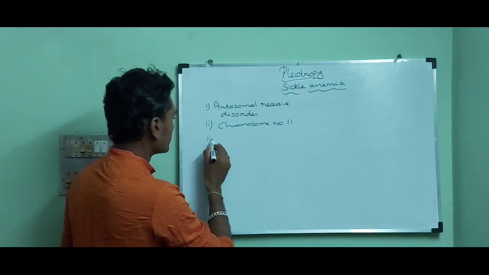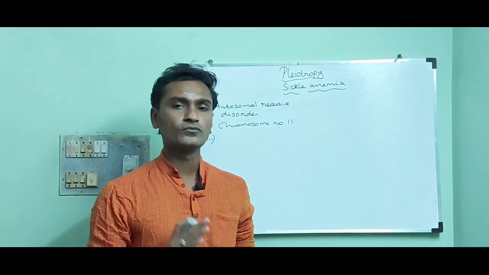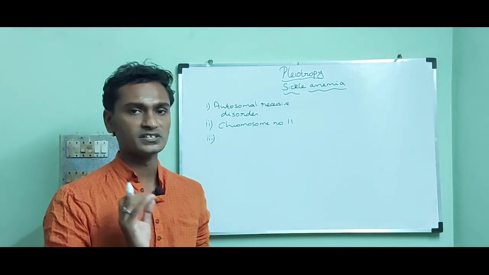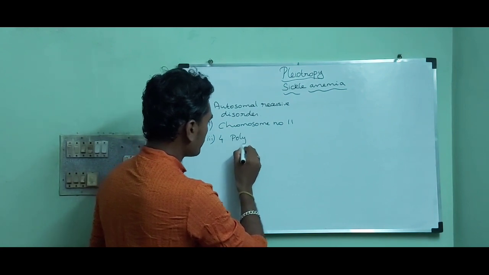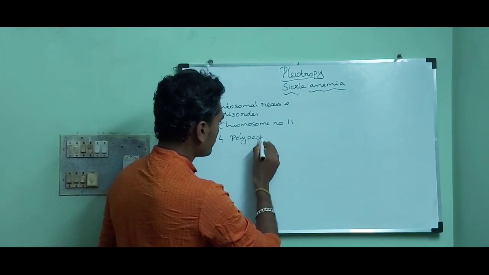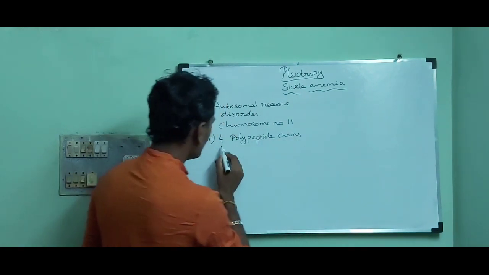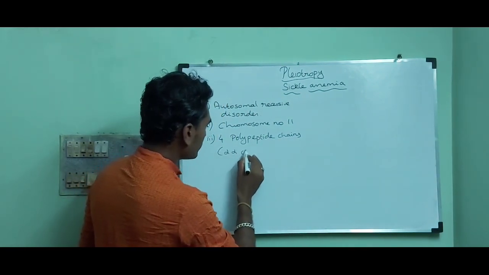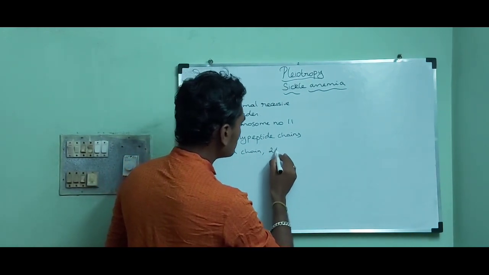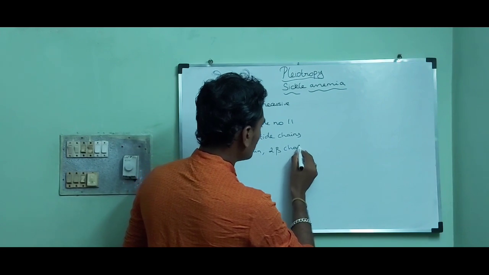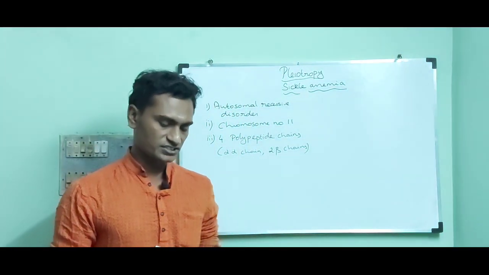Then the third point is, our human hemoglobin contains 4 polypeptide chains. They are 2 alpha chains and 2 beta chains.